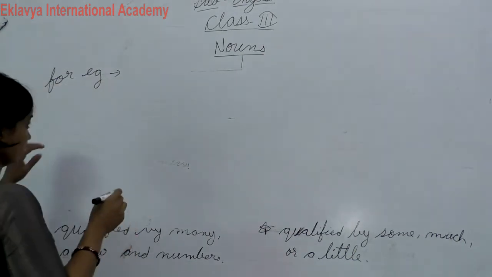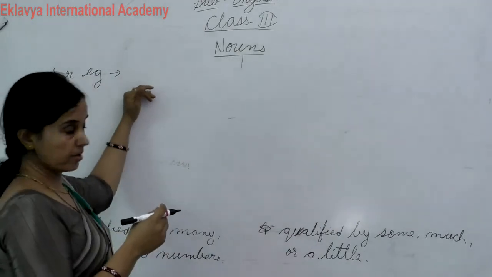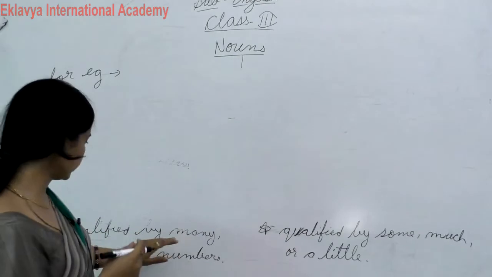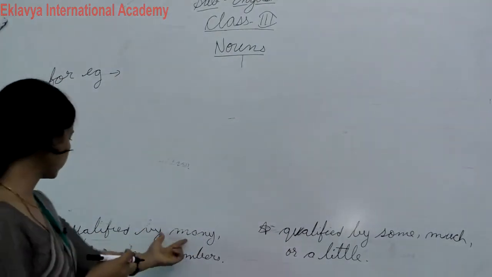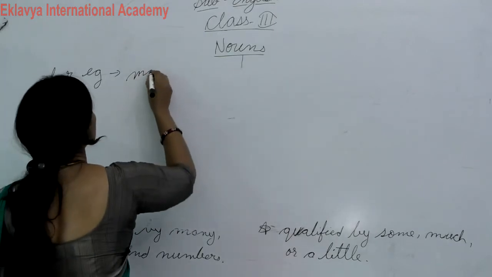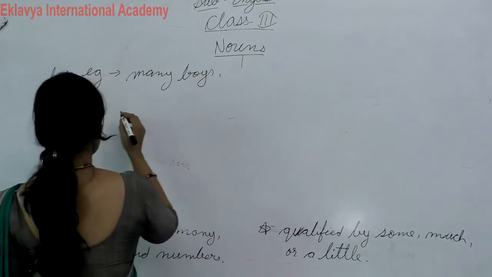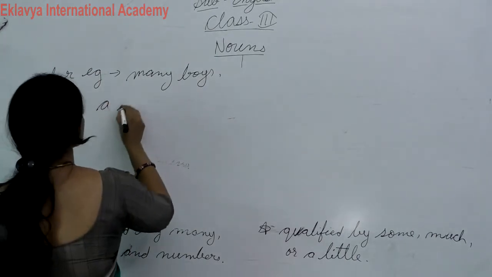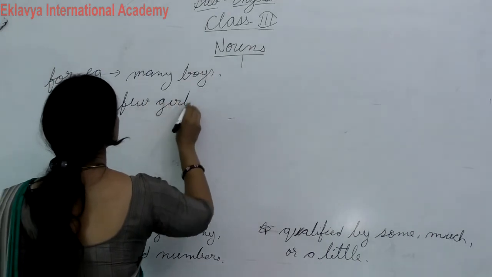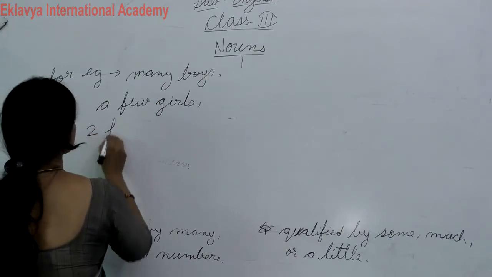For example, like many boys. Because boys are countable, you will use these quantifiers, like many, a few, and numbers: many boys, a few girls, 2 pens.